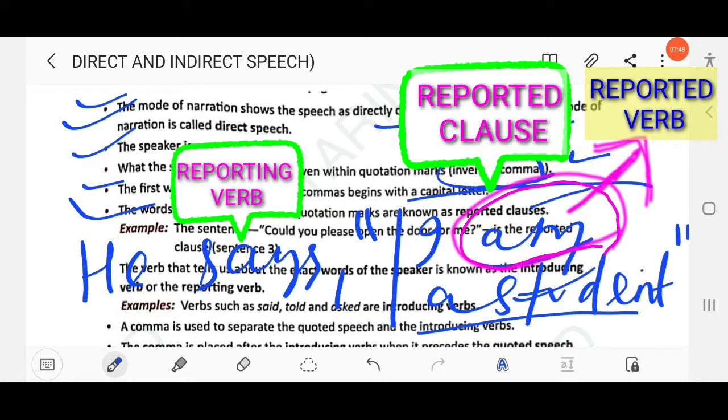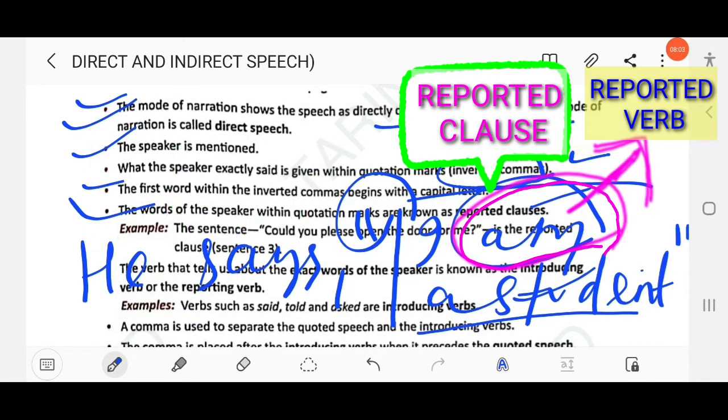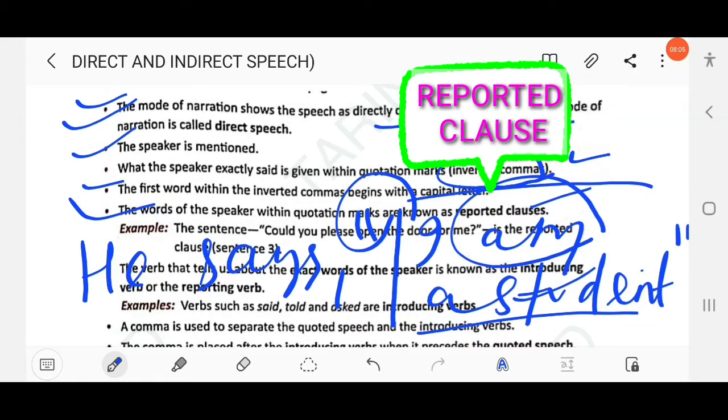Clear? So here there is one verb, this is known as reported verb. What is reported verb? Now the verb that is used in the reported clause. What is reported clause? Now the clause that is used between the inverted commas. Clear? So this is known as reported clause. What is reported verb? So here the verb used is am. This is known as reported verb. And here says, yes, says is known as reporting verb or introducing verb.